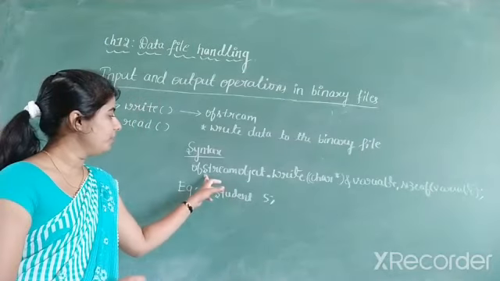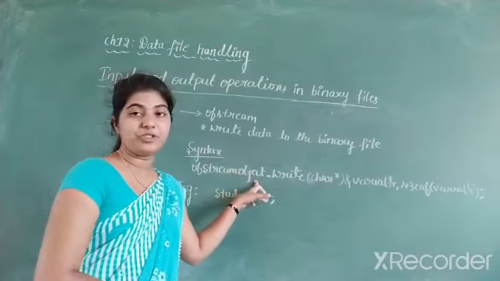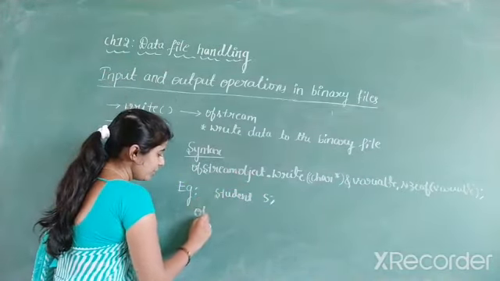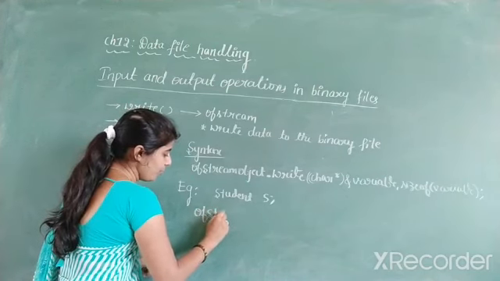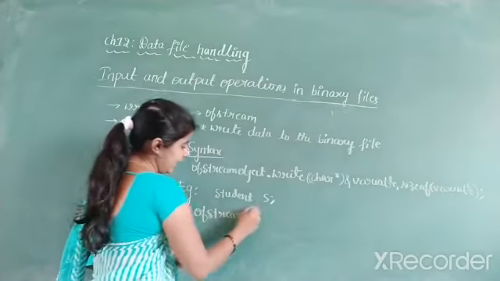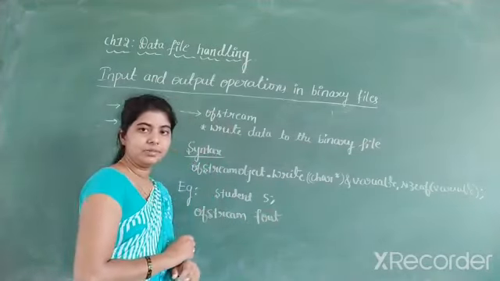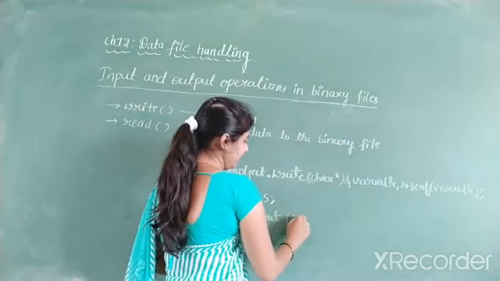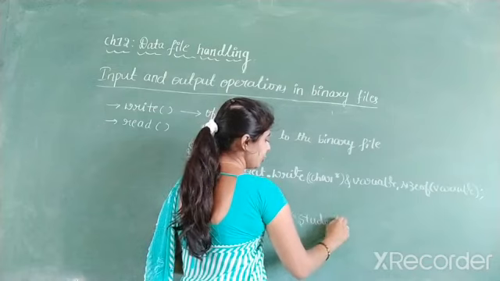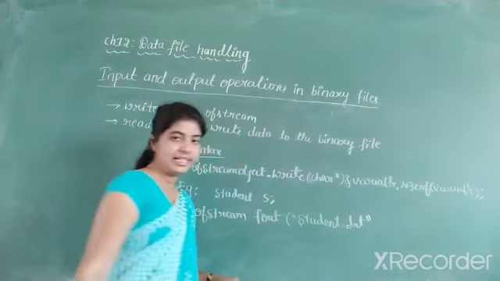I have to create the object. What type of object do I have to create now? OFStream object is required here. So create the OFStream object. First we have to write the OFStream class name. Then we have to write the object name. F out is the object name. Then write the file name to which you want to write. So student dot dat is the file name.